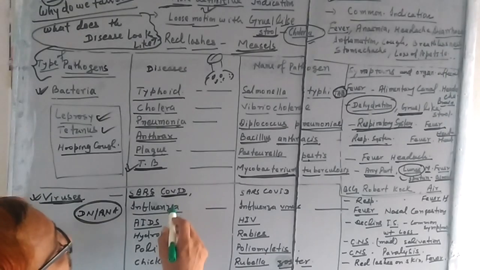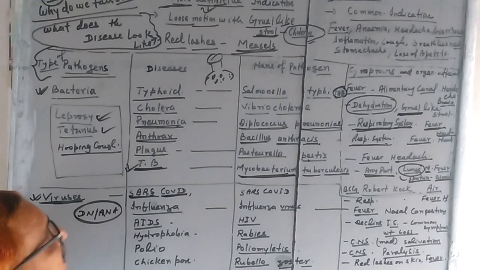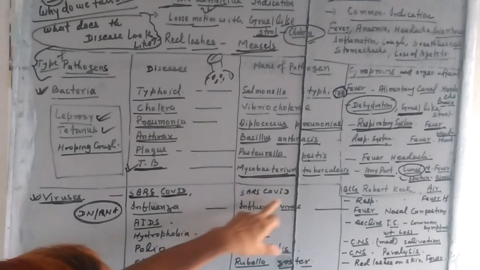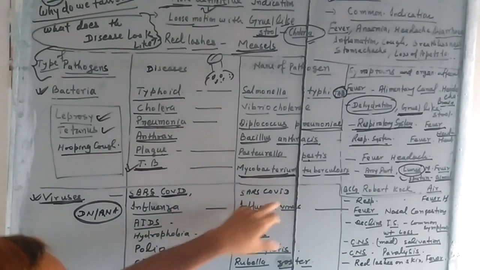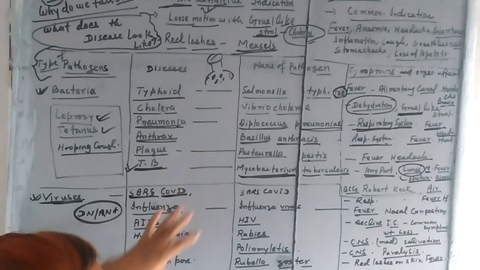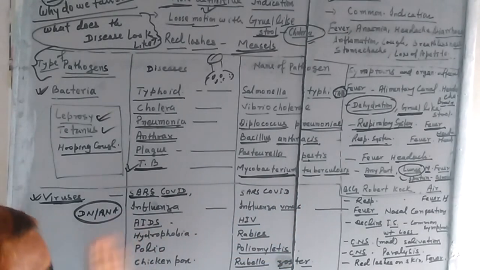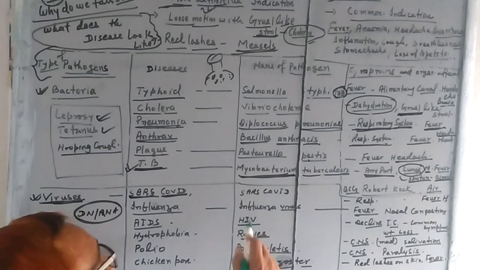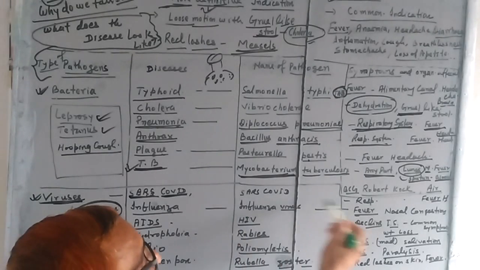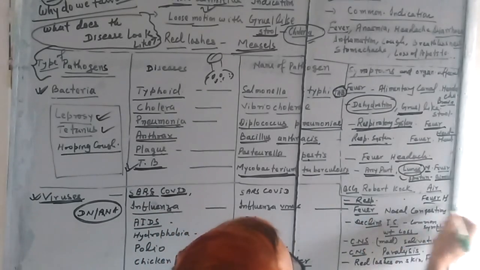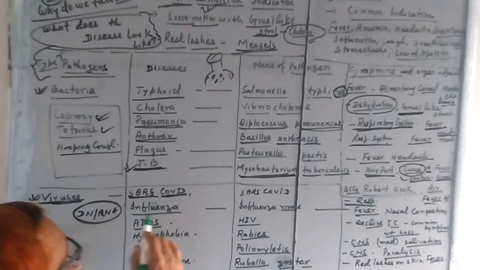So this is the full name of SARS-CoV, and SARS-CoV is a virus. Viruses are named on the basis of the diseases caused, so there is a similarity between the name of the disease and the name of the virus. Here the respiratory system will be infected; fever and headache are common symptoms.